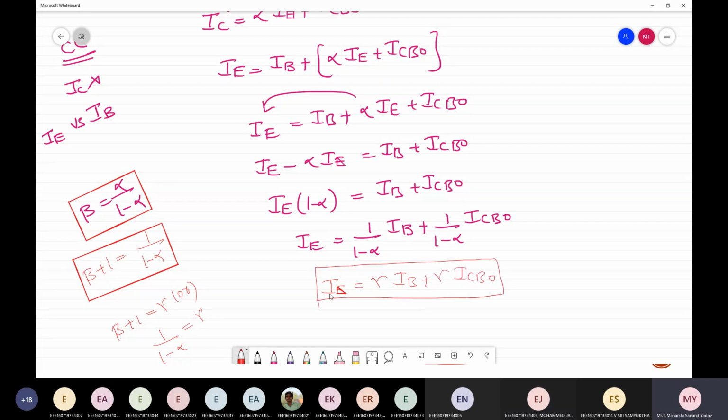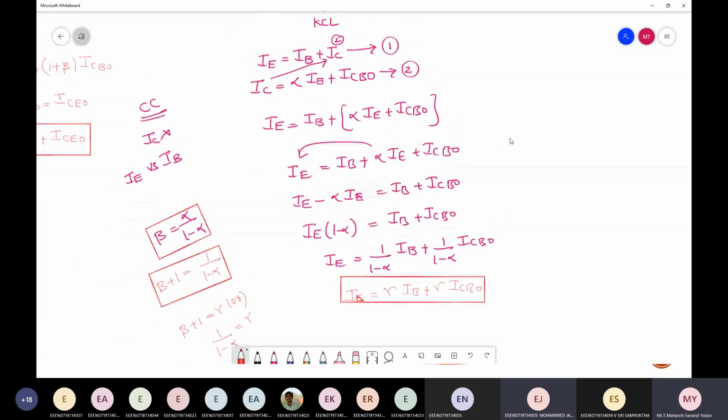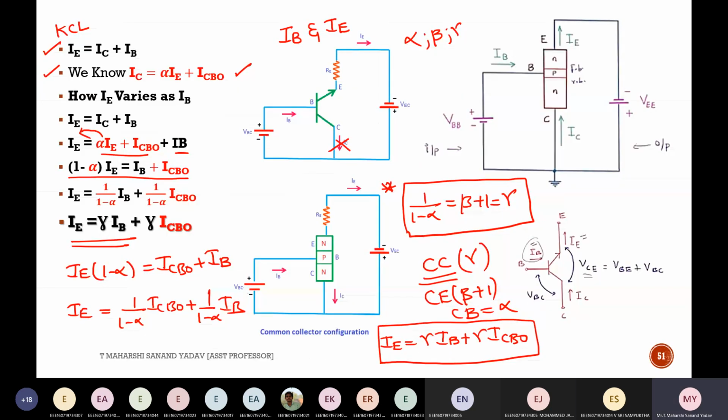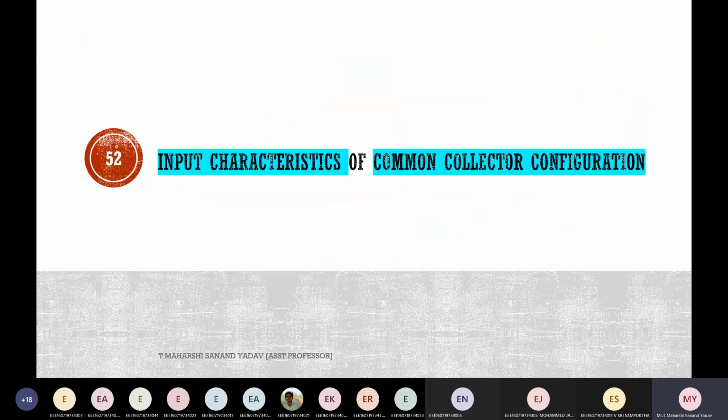Guys, is this clear or any doubts? How I got this relation? Simply, I followed these two equations and got the relationship between IE and IB. IE is nothing but the output current, IB is nothing but the input current. Here ICBO is the reverse saturation current. So this is the overall expression which I got.